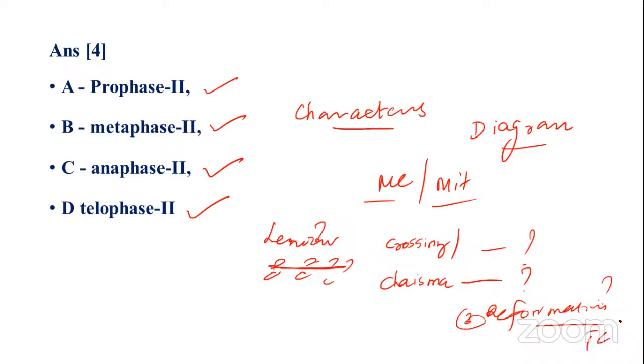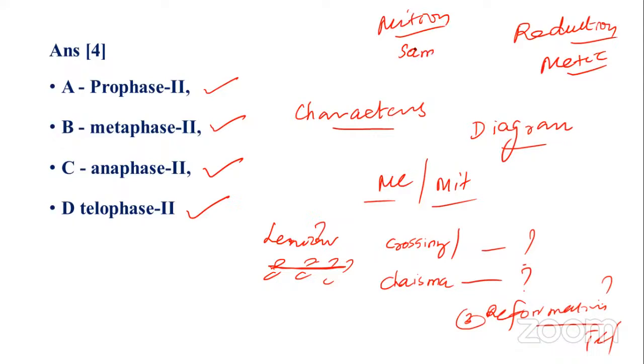The last phase, telophase, in mitosis as well as meiosis. Both are different, but at the same time, which one is a reduction division? Meiosis is a reduction division. Mitosis is not a reduction division. Mitosis occurs in somatic cells.